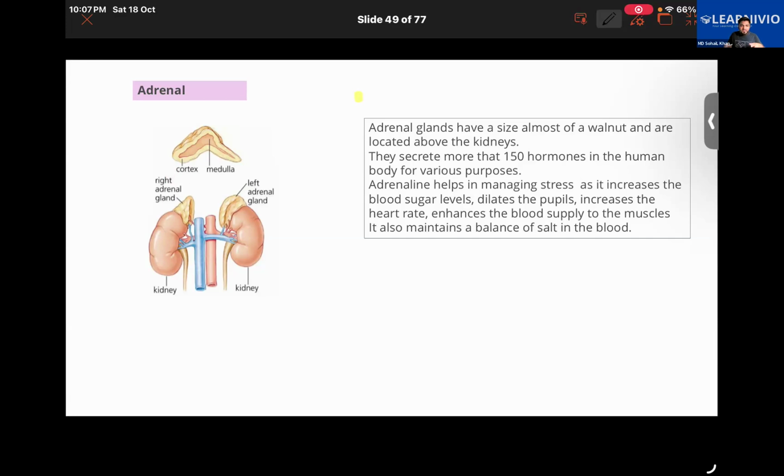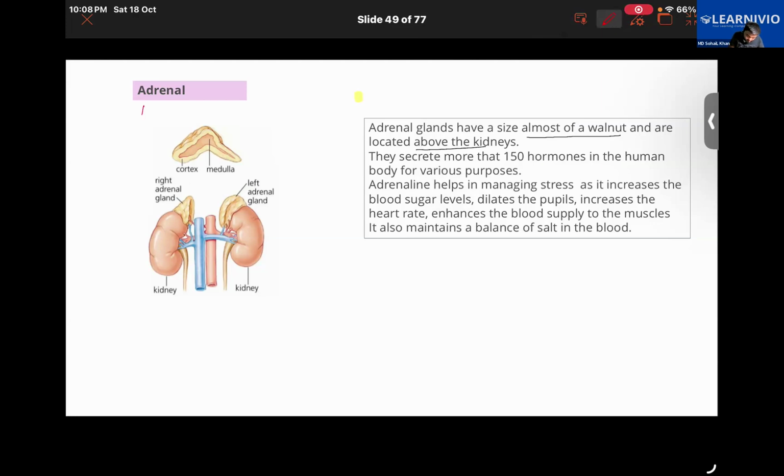They are released into our blood and act on different organs in our body. Particularly, it acts on our heart, which increases the flow of blood to different organs and tissues, so the body responds. Adrenal glands are almost the size of a walnut and are located above the kidneys. Keep in mind that these are triangular shaped endocrine glands.